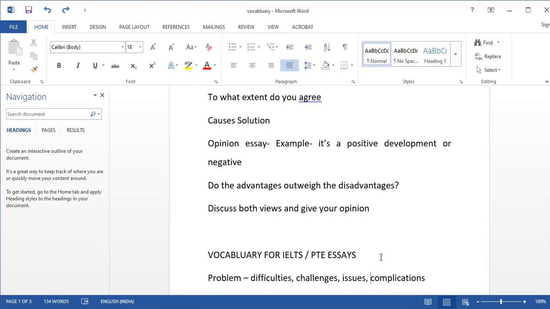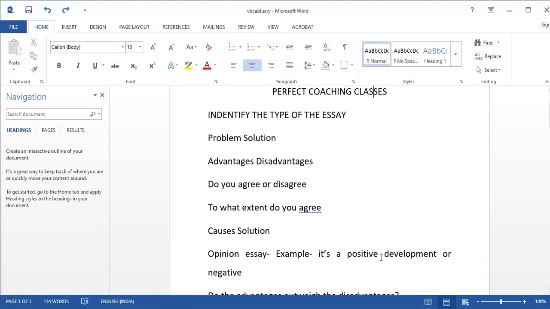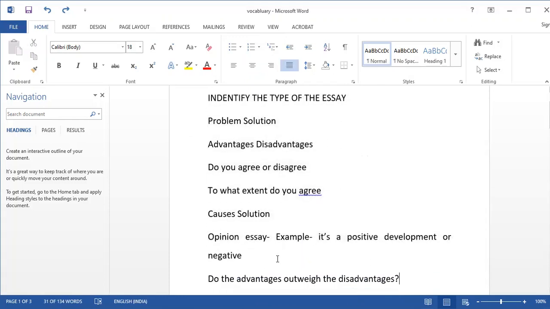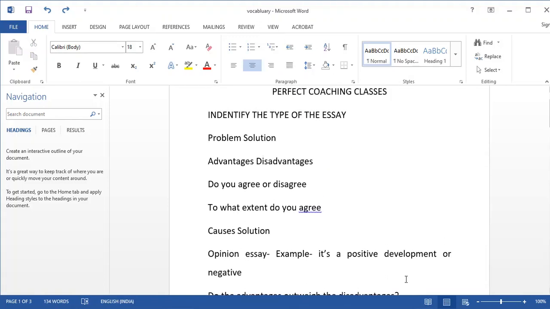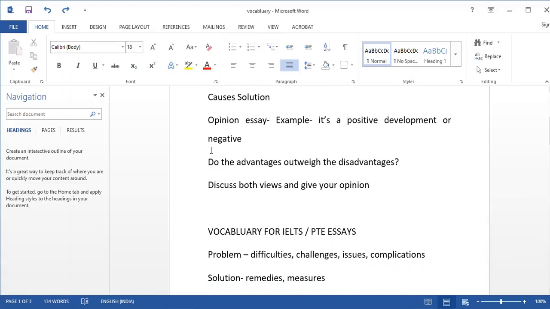After that, when you know the types of essays, you will definitely get one type of essay from this list only in your final exam. So it's good if you can prepare common vocabulary words to answer these kinds of essays. For example, if the essay is problem solution, it would be good if you can prepare synonyms for the word problem, because if you do not prepare your vocabulary, till the end of your essay you will keep on using the same word, problem.